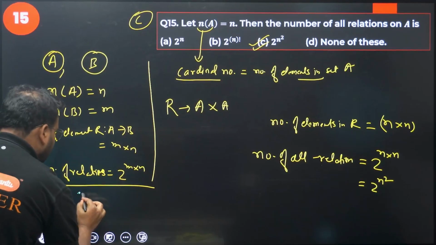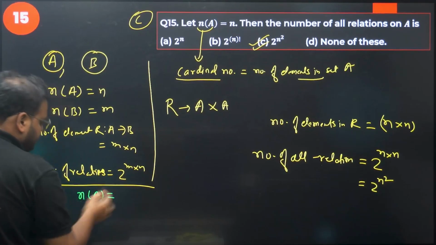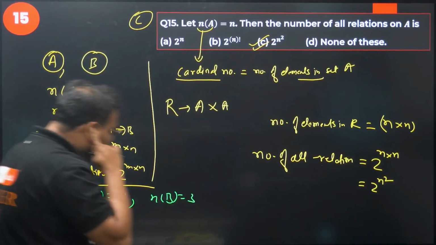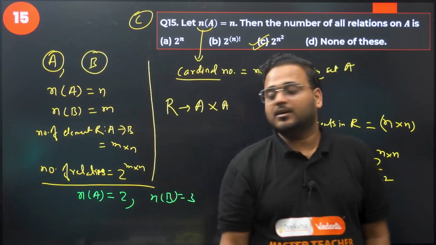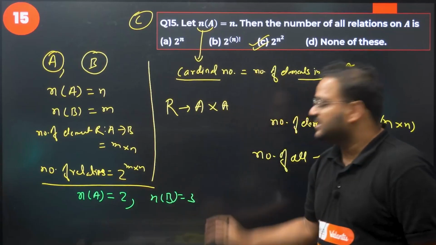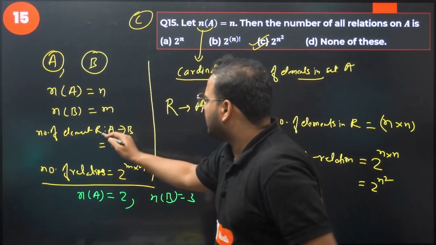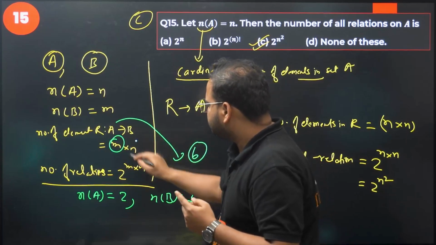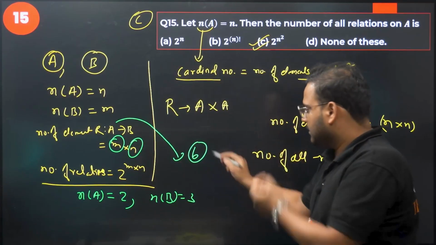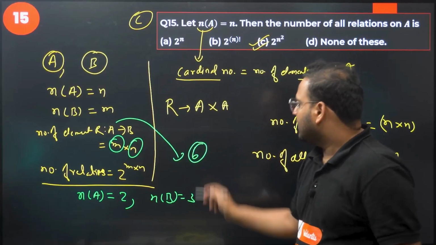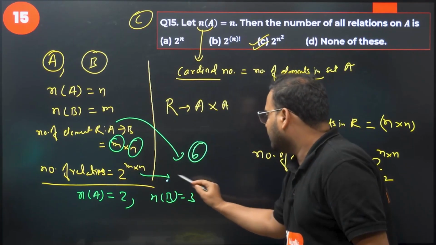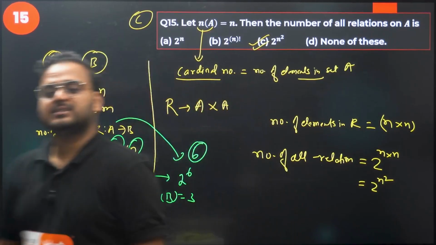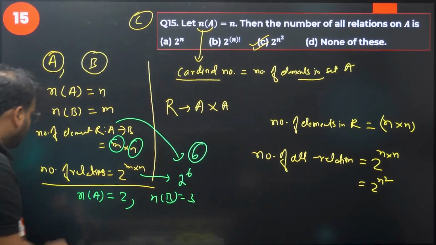Let's say n(A) equals 2 and n(B) equals 3, meaning the number of elements in set A is 2 and the number of elements in set B is 3. Then what happens? The number of elements will become 6, right? 2 into 3, please check. This will become 2 into 3, 6. Your answer will actually be 2 power 6. Just an example. I hope this makes sense to you.